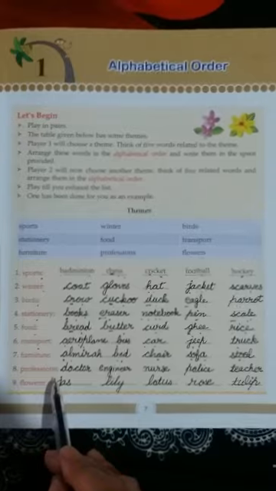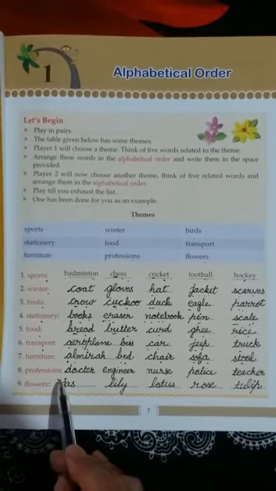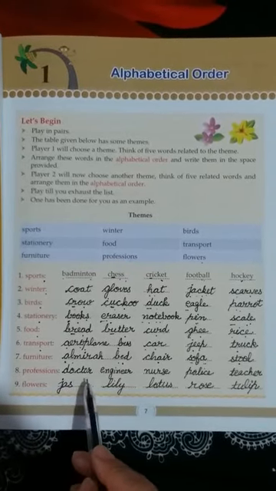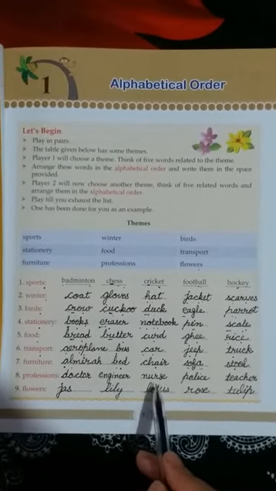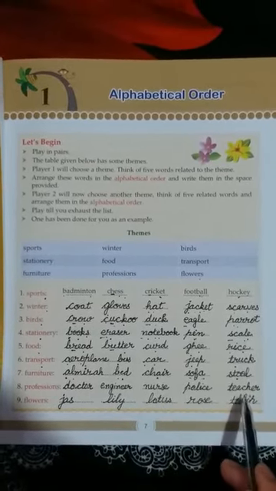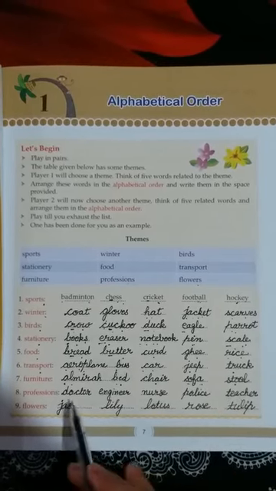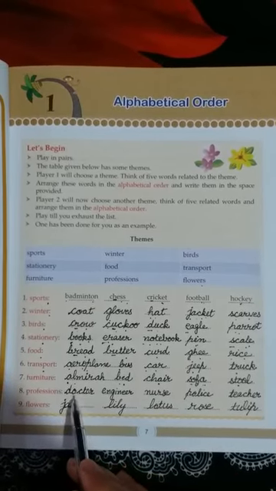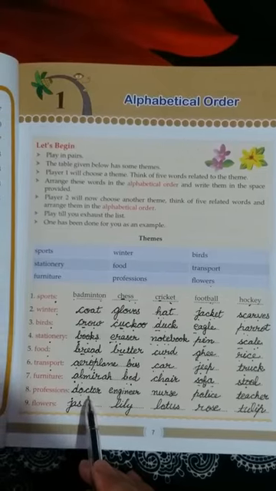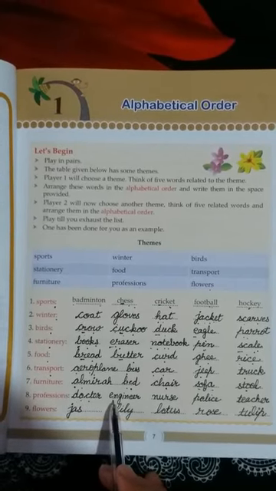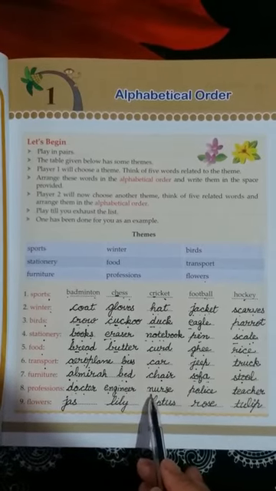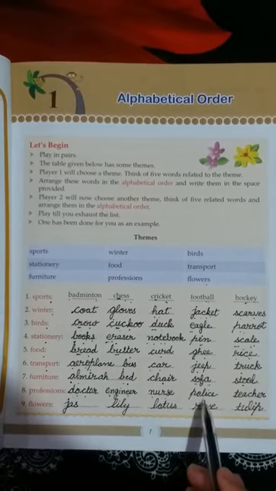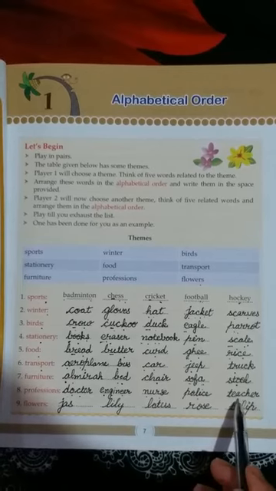In number 8, theme is professions. In professions we have written doctor, engineer, nurse, police and teacher. So D letter comes first, doctor. After that E letter, engineer. And after that N letter word, nurse, police and teacher.